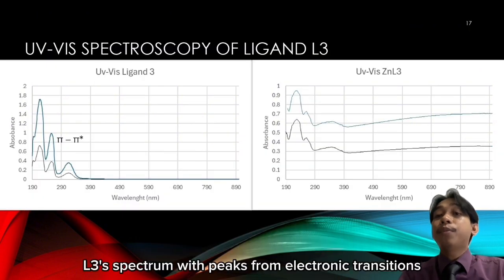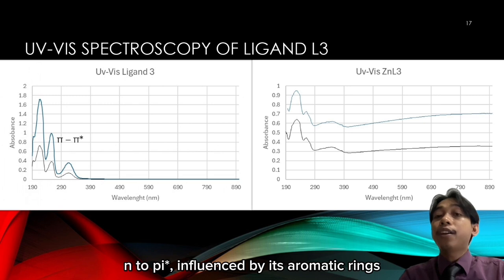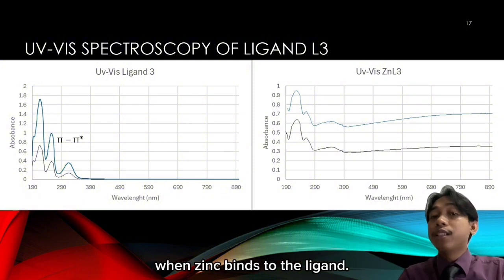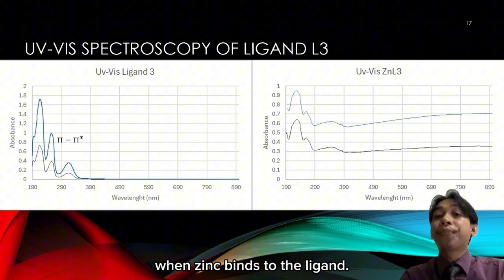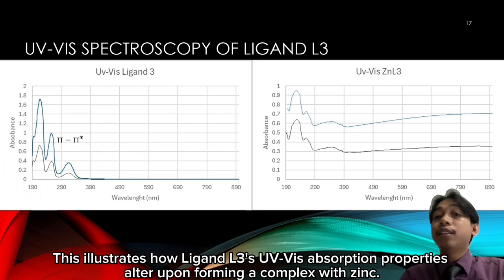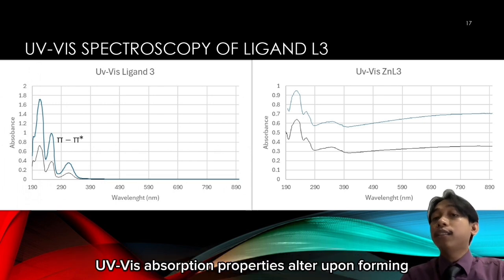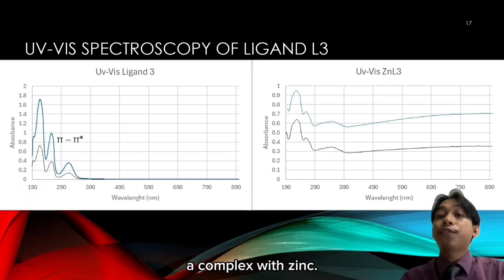The ligand L3 spectrum shows peaks from electronic transitions π to π* and n to π*, influenced by its aromatic rings and hydroxyl group. In the zinc L3 spectrum, the peaks shift due to changes in the electronic structure when zinc binds to the ligand. This illustrates how ligand L3's UV absorption properties alter upon forming a complex with zinc.